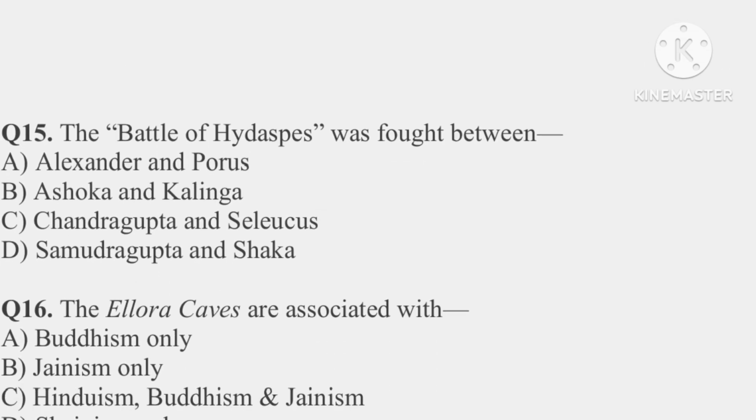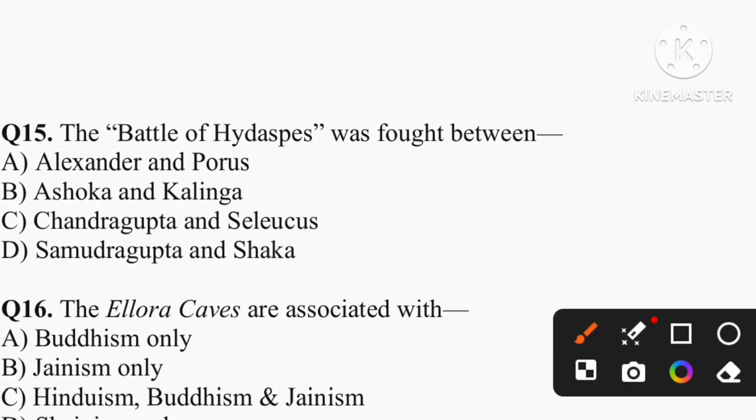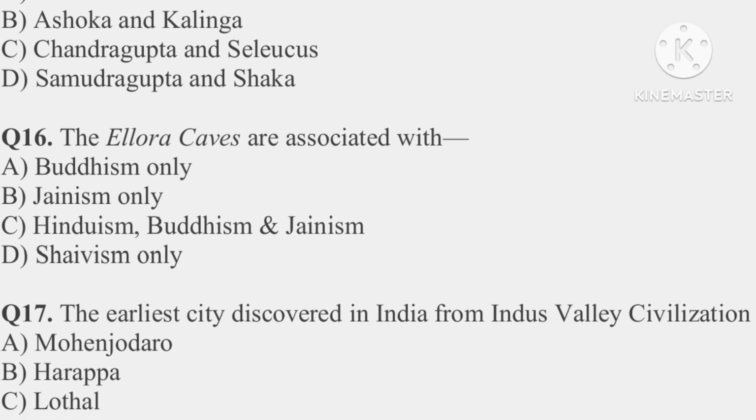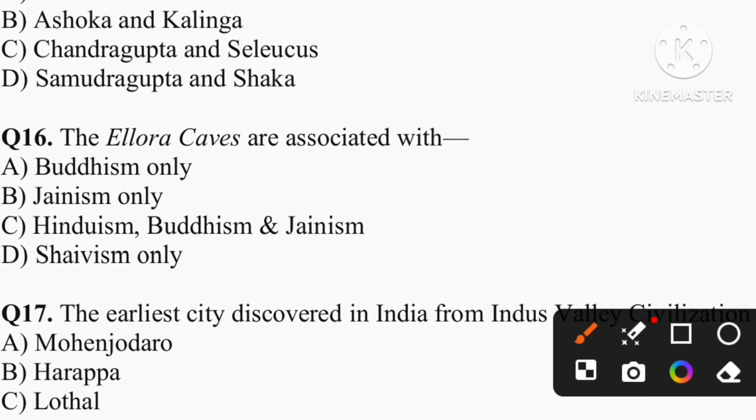Question number 15. The Battle of Hydaspes was fought between. So the correct answer is option A, that is Alexander and Porus. Question number 16. The Ellora caves are associated with. So the correct answer is option C, that is Hinduism, Buddhism, and Jainism.